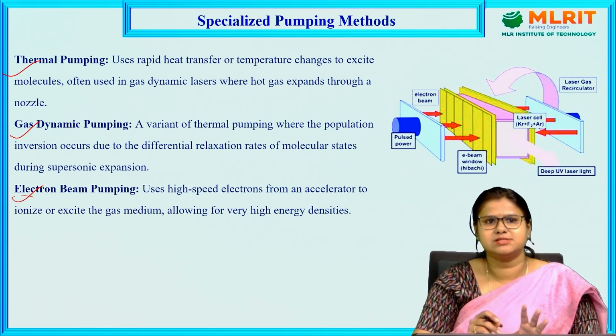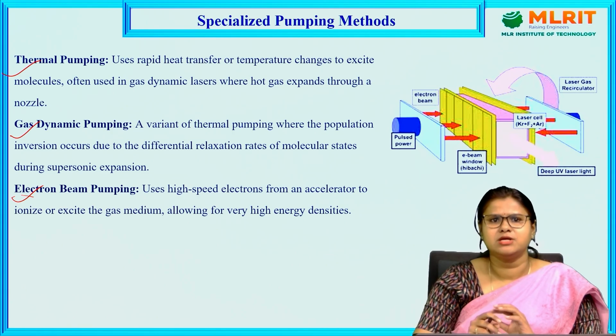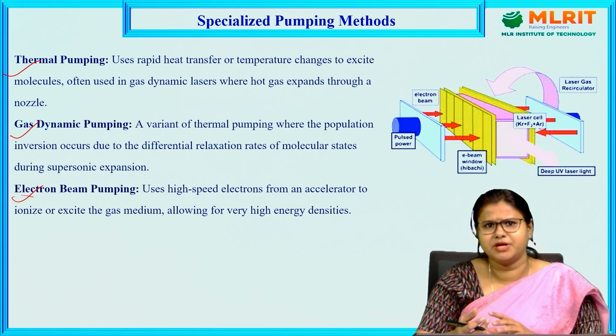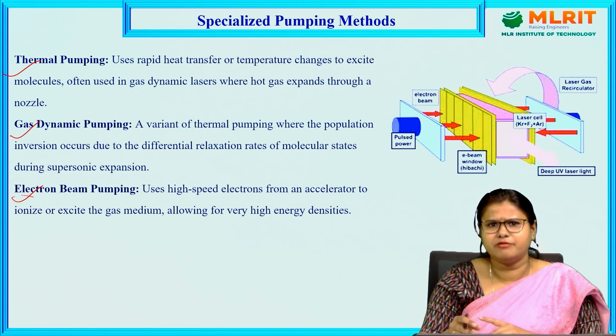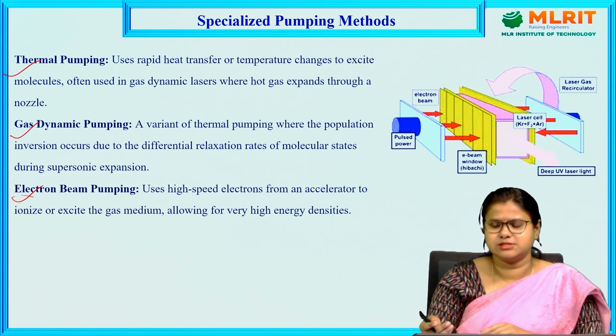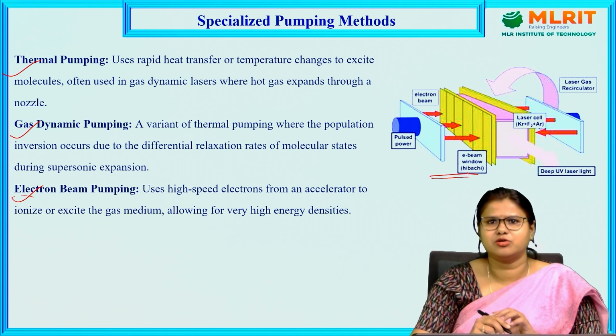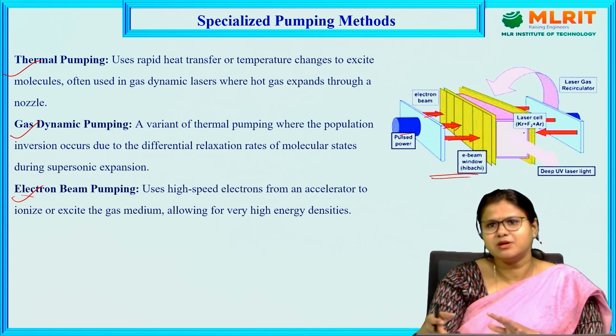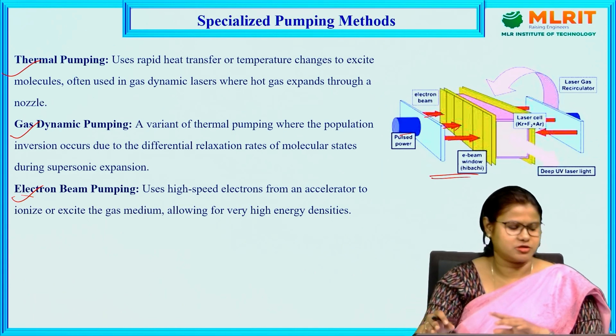And next is electron beam pumping. What happens in electron beam pumping? Here it uses high speed electrons from an accelerator to ionize the excited gas medium, and it allows a very high energy density. So this is the picture for electron beam pumping. We can see here that by some pulsed power we are using highly energetic electrons, and then we can get pumping in this whole process.